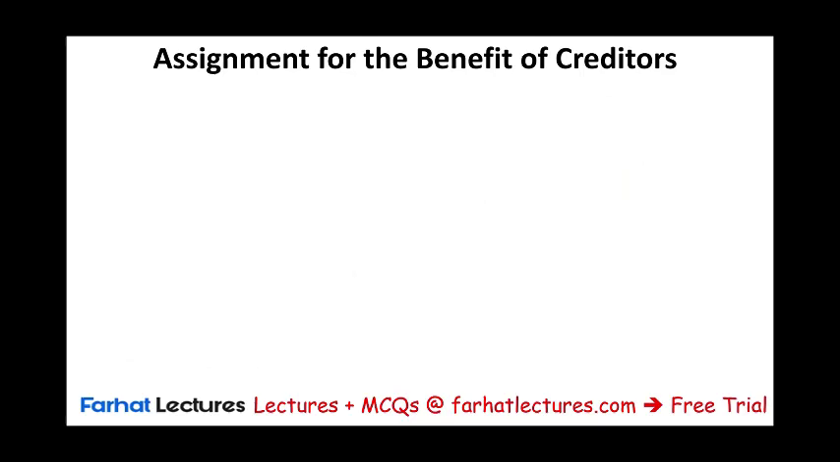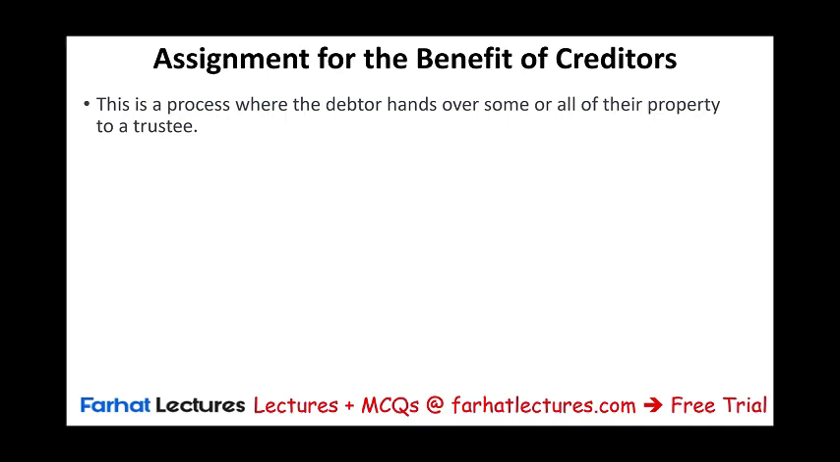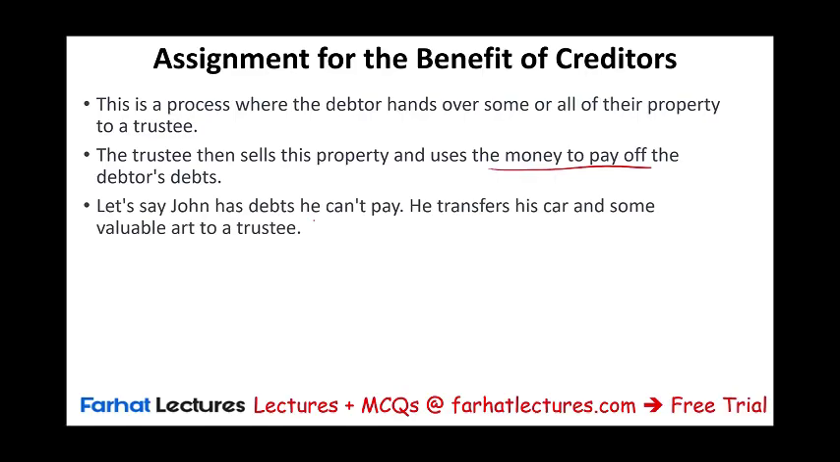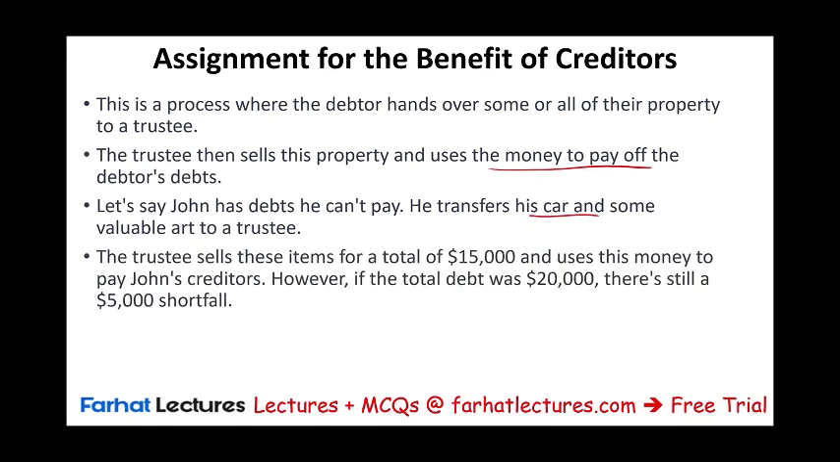Something else that debtors can do is assignment for the benefit of the creditor. How does that work? In this process, the debtor hands over some or all of their property to a trustee, a lawyer, a judge, a bank, someone. The trustee then sells this property and uses the money to pay off the debtor's debt. Let's say John has debt he cannot pay. He transfers his car and some valuable art to a trustee. The trustee sells them for a total of $15,000 and uses the money to pay John's creditors. However, if the total debt is $20,000, there's still a $5,000 shortfall.